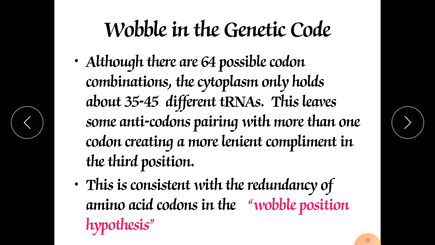This leaves some anticodons pairing with more than one codon, creating a more lenient complement in the 3rd position. This is consistent with the redundancy of amino acid codons in the wobble position hypothesis.